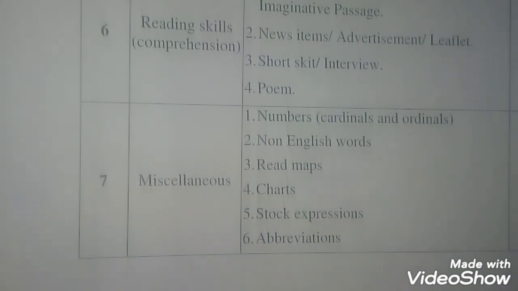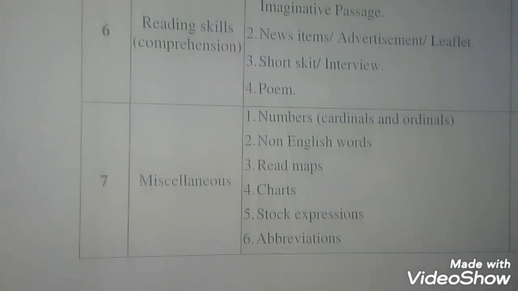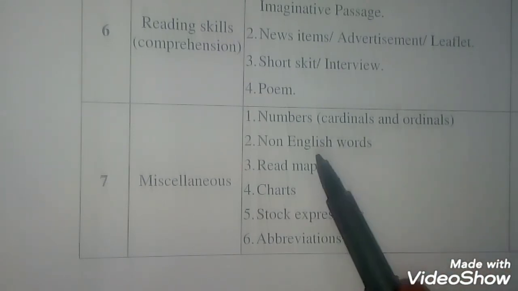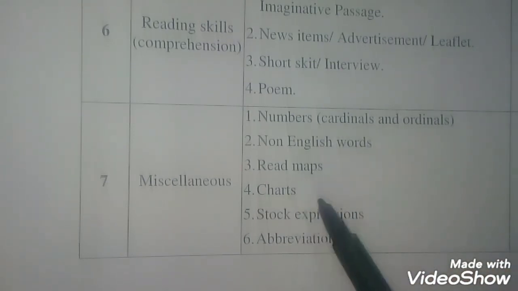So it is divided as per the weightage. I think you have understood how much weightage is given to which topic, as per which you have to study. So these are the contents of unit number 7.